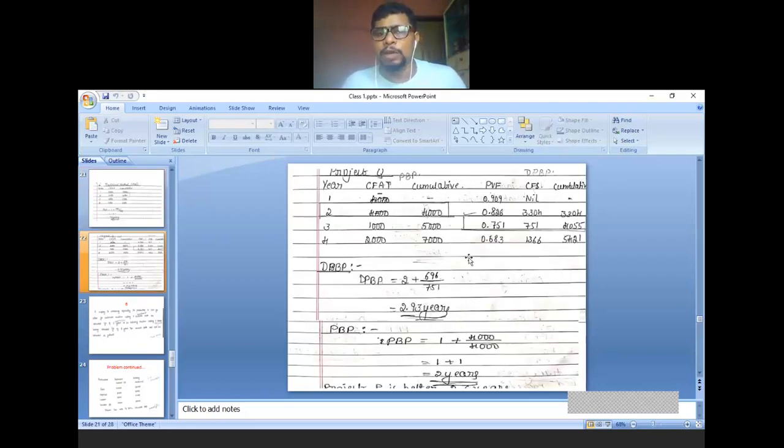Now I am doing calculation for project Q. Try to understand here. Together I have done the solution part, but if this part is confusing, do it separately, not a problem. Separately means I will explain. I will concentrate on discounted payback period first. Everyone listen carefully because slight confusion is there here, because this solution we have done for both the methods. So now I am explaining discounted payback period.